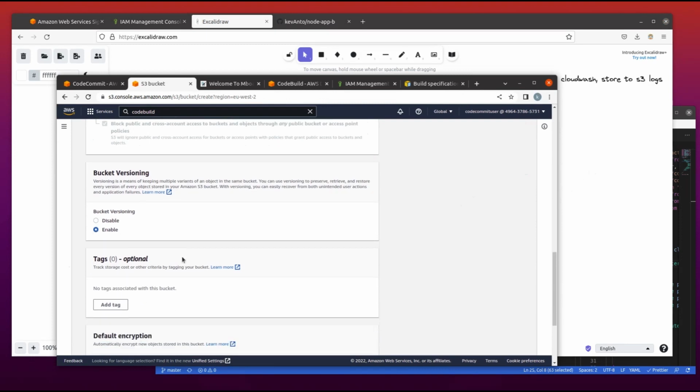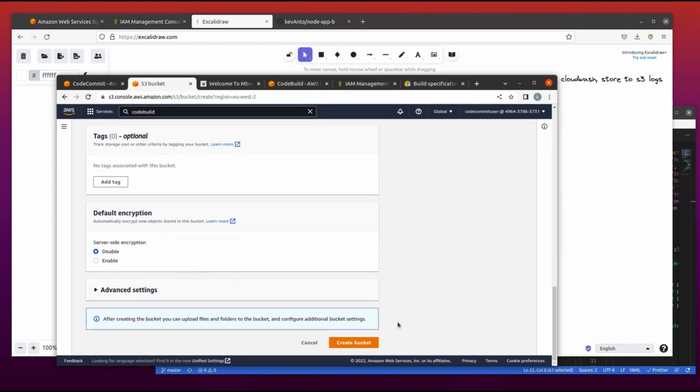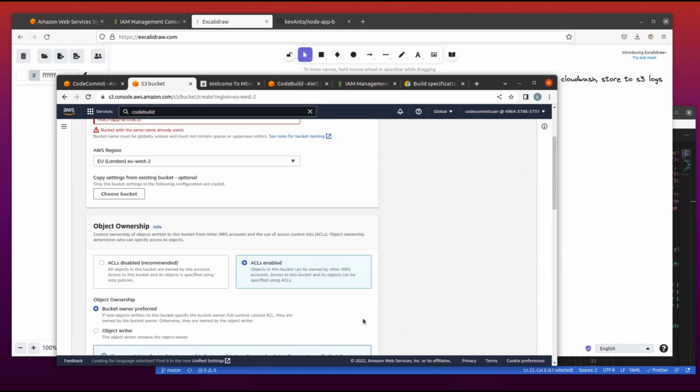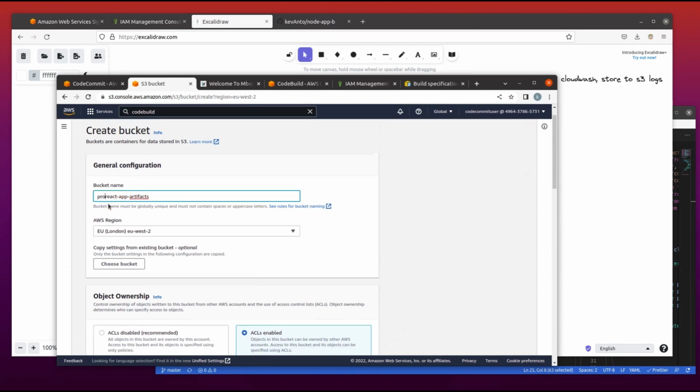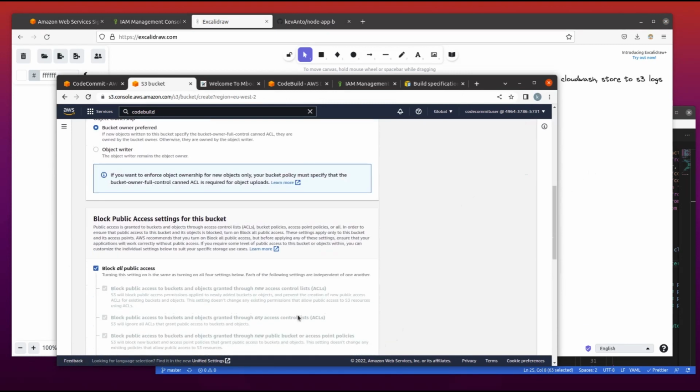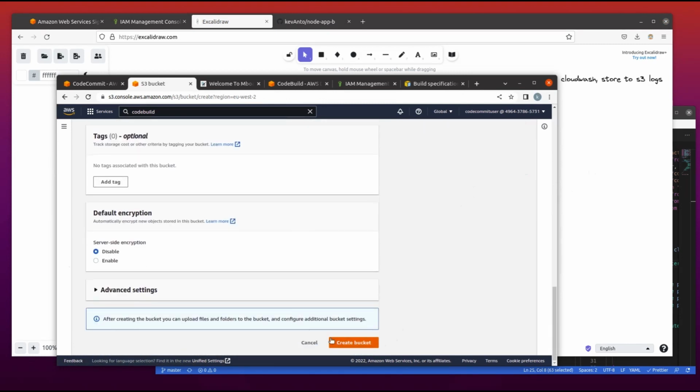So I have an error message. Okay, everything didn't go well, so let me personalize more the name of the bucket to have something that is not yet taken. Project React app artifact, let's hope that one isn't taken, and let's create the bucket. Okay, bucket created.